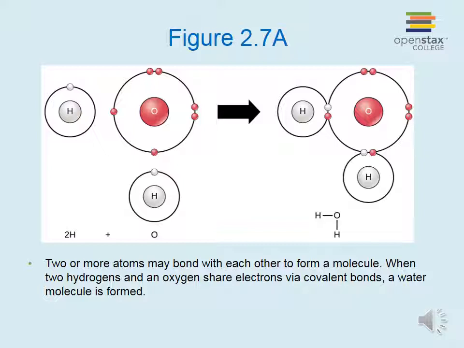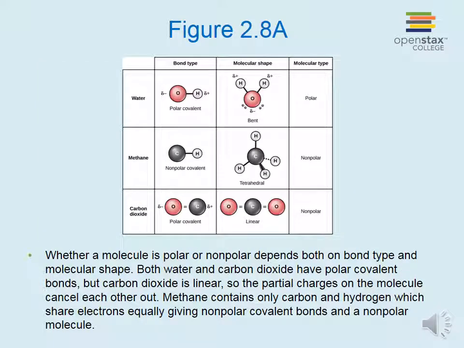Two or more atoms may bond with each other to form a molecule. When two hydrogens and an oxygen share electrons via covalent bonds, a water molecule is formed. Whether a molecule is polar or nonpolar actually depends both on the bond type and molecular shape. Both water and carbon dioxide have polar covalent bonds, but because carbon dioxide is linear, the partial charges on the molecule cancel each other out. Methane, depicted in the middle of this figure, contains only carbon and hydrogen, which share electrons equally, giving nonpolar covalent bonds and therefore a nonpolar molecule overall.